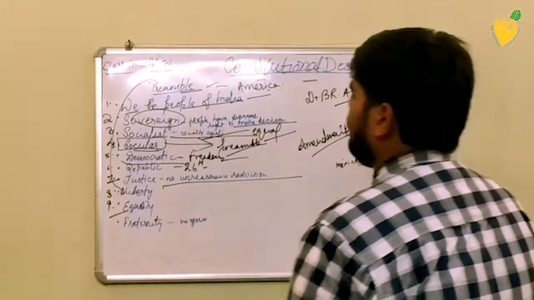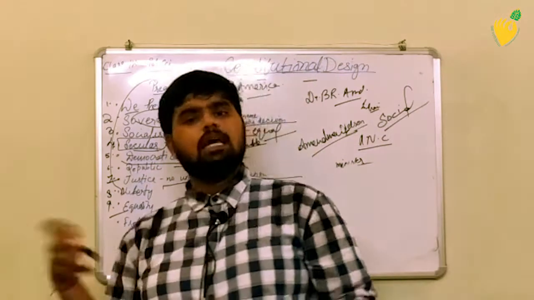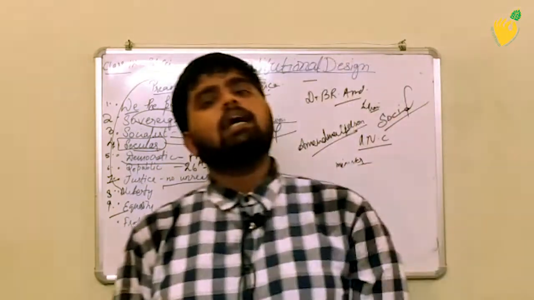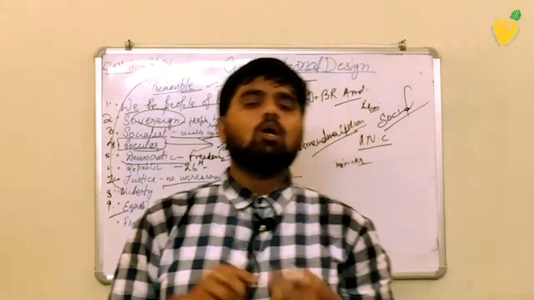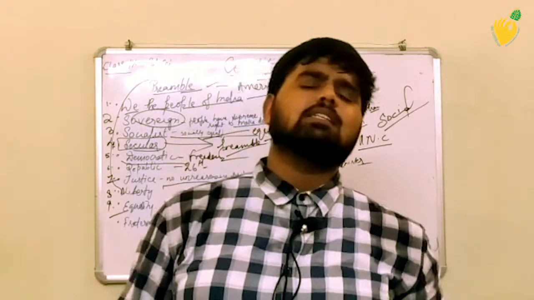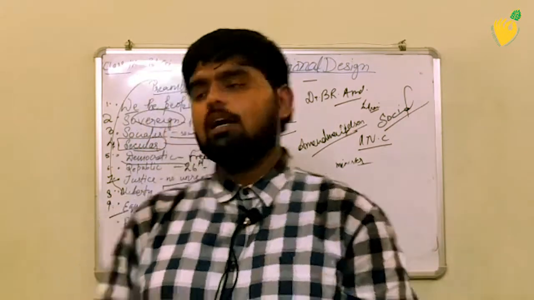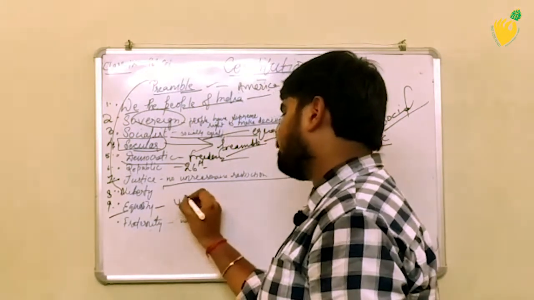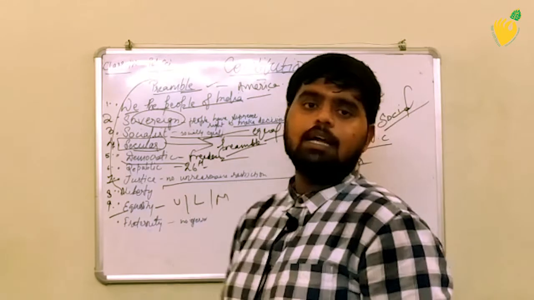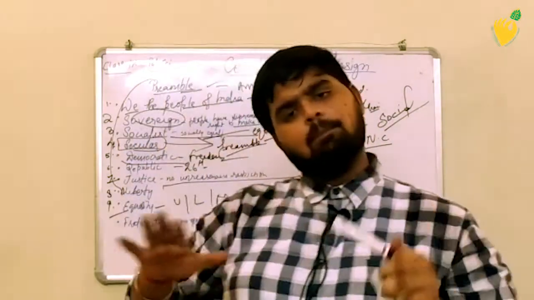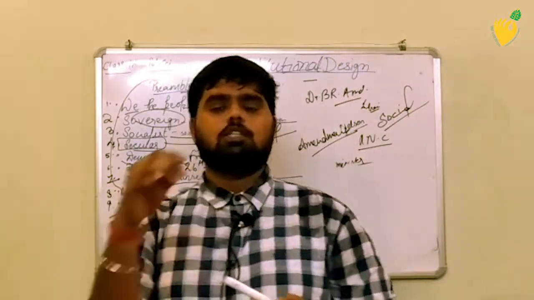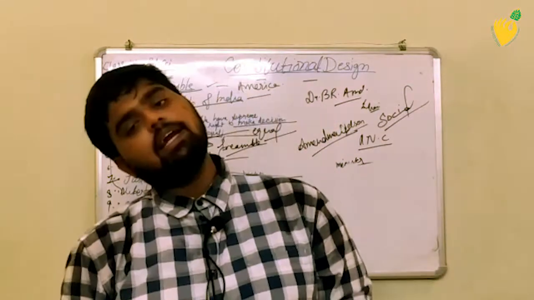Whatever we have talked about socialism, the same goes for equality as well. Here everyone is equal in front of the constitution. We don't consider someone as upper, lower or middle class. Everyone is a person for the constitution, so we cannot discriminate against anyone.